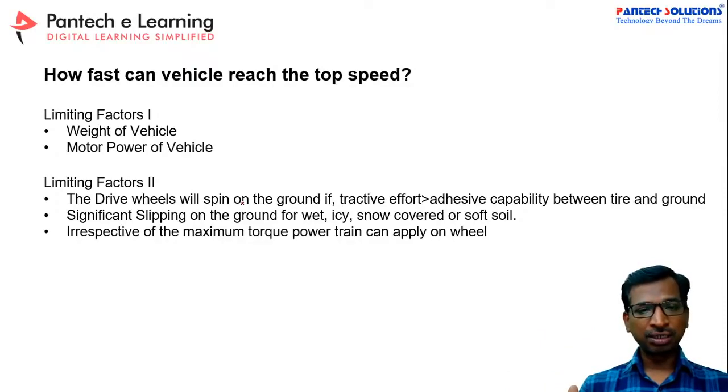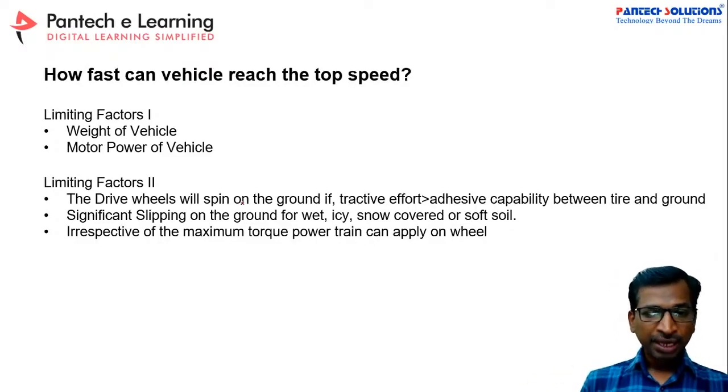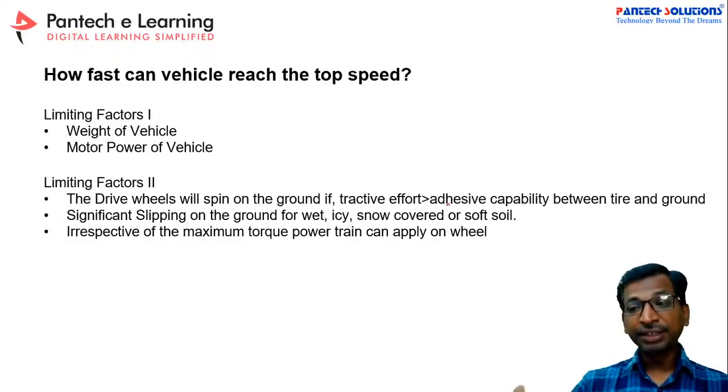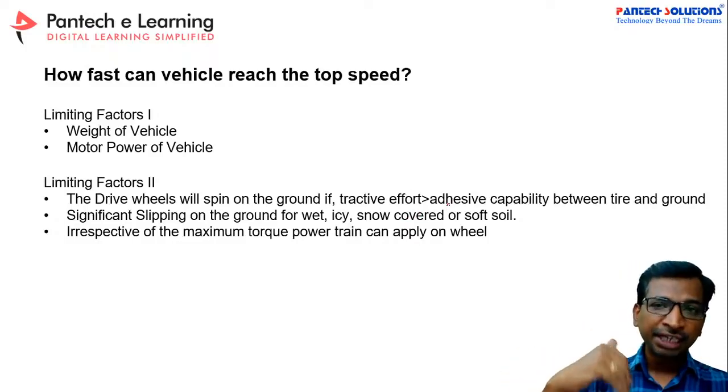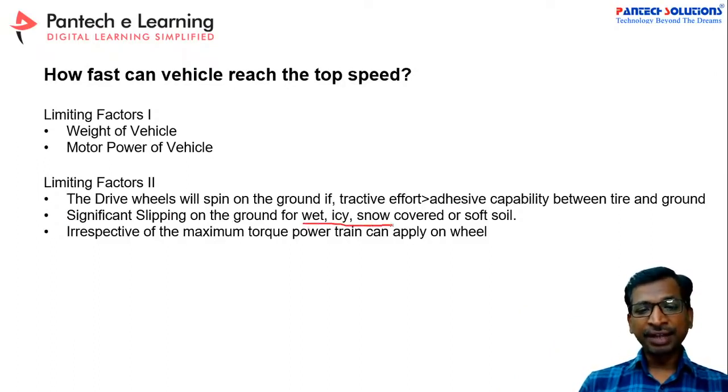Similarly, the second limiting factor is that the vehicle wheel will be spinning against the ground, right? Only when the tractive effort is higher than the adhesive capability between the tire and the ground will the vehicle get acceleration. Otherwise it will be in a standstill position. And similarly, there is the slipping of the wheel. Due to the ground type, like wet, icy, snow or any soft soil, the wheel will also spin. So again we have to overcome these issues.